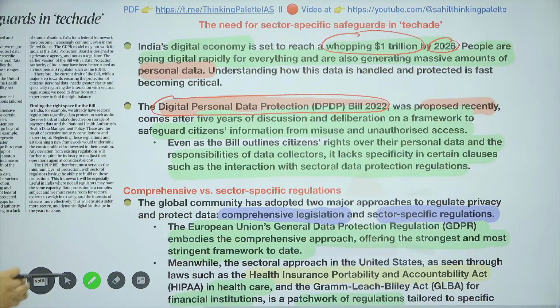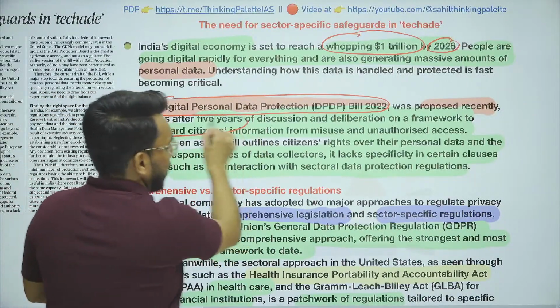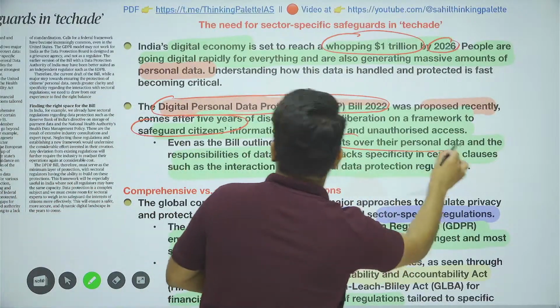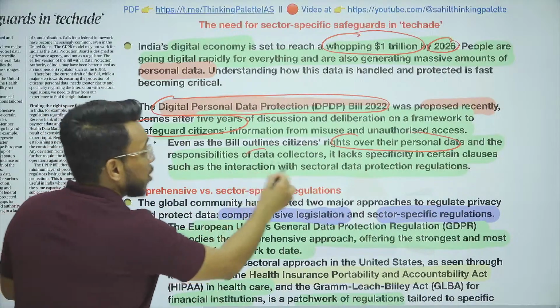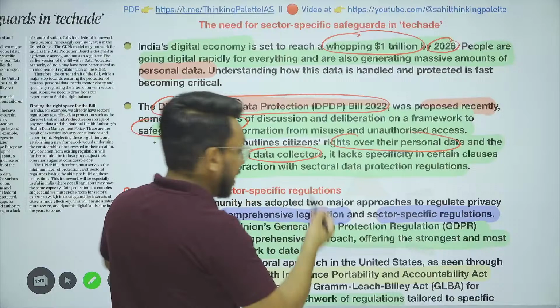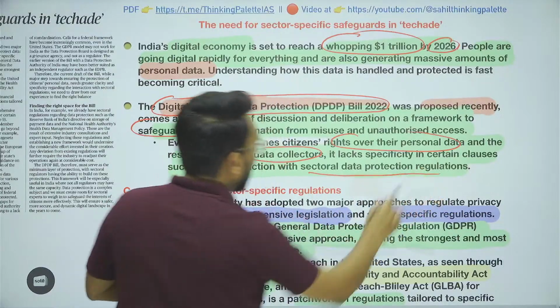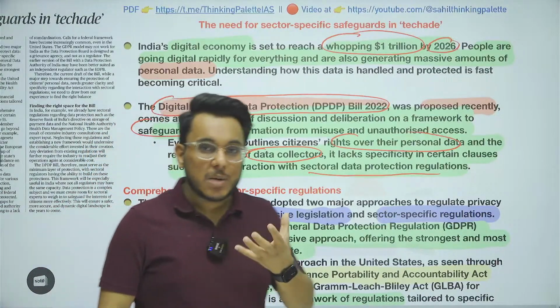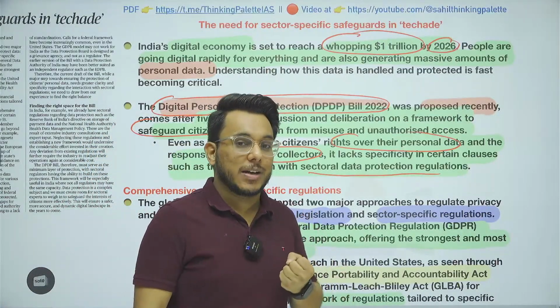Now it aims to safeguard the citizens' information. This particular bill recognizes the rights of the citizens over their personal data, the responsibility of data collectors. It also has certain clauses which talk about the sectoral data protection. Now guys, what do we mean by the sectoral data protection?